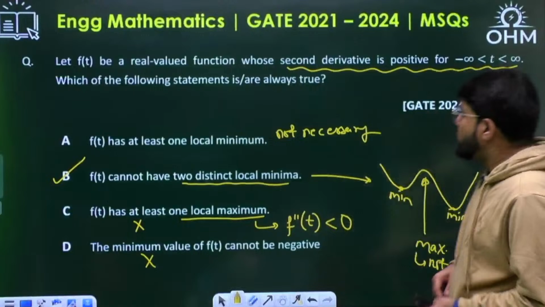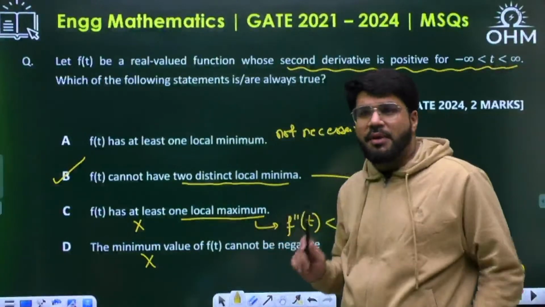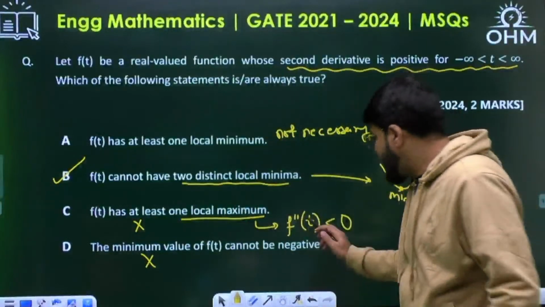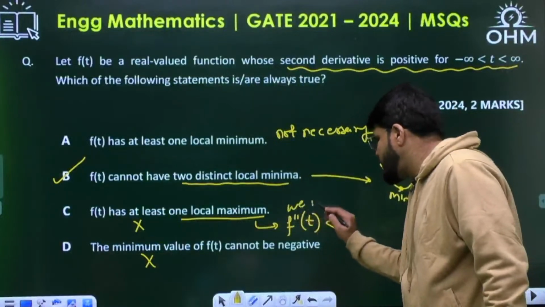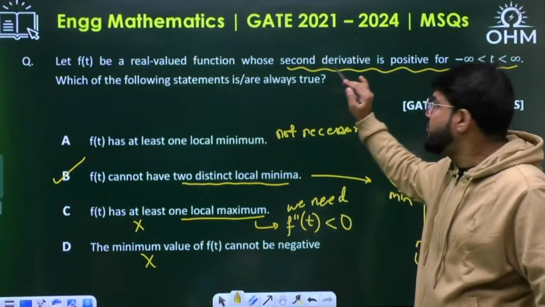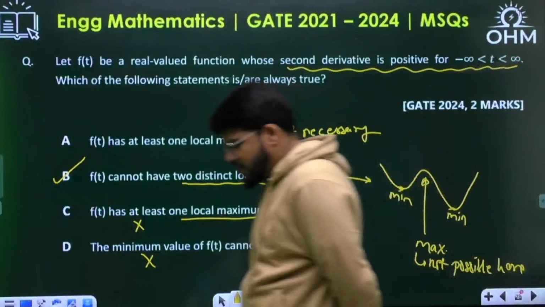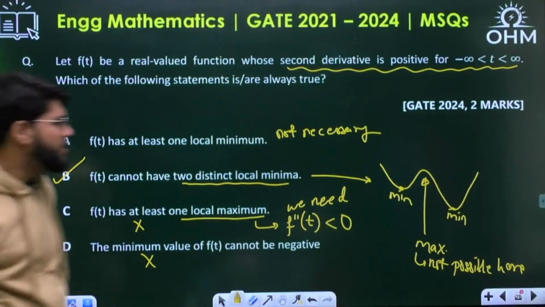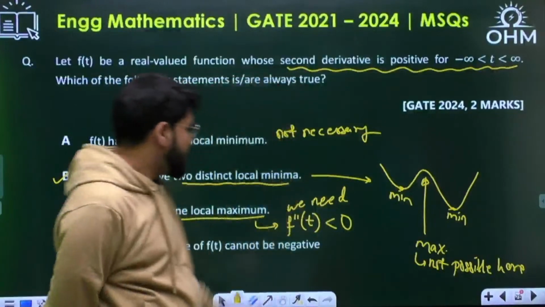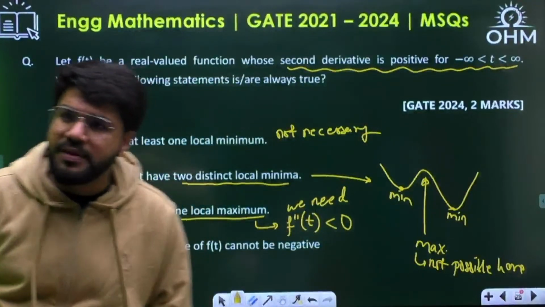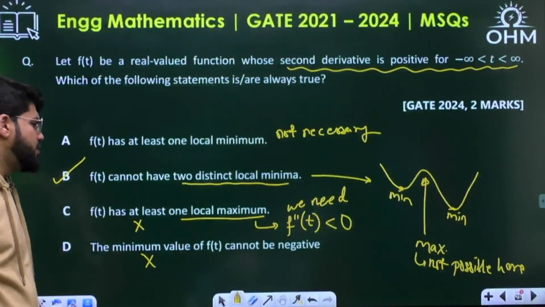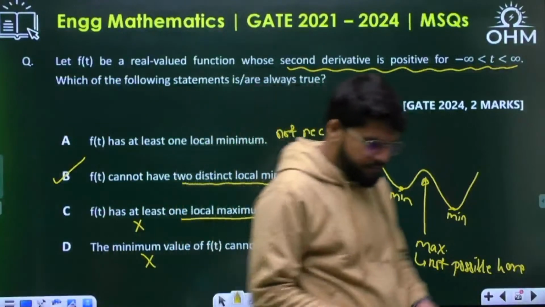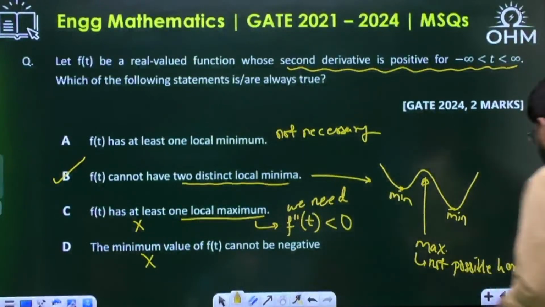You're asking about C. What I'm telling is, suppose you want to have a local maxima, then at the local maxima the second derivative must be negative. That is what we need. But what the question says for confirmed is that the second derivative is always positive. So the second derivative can never be negative and hence a local maxima cannot be there. That is the reason we cannot have two distinct local minima. So option B was also correct then.